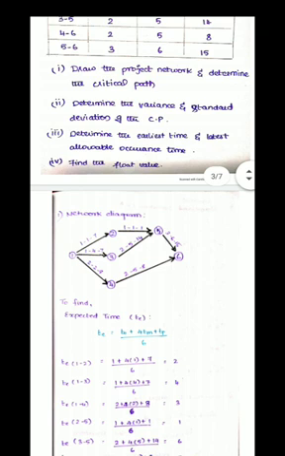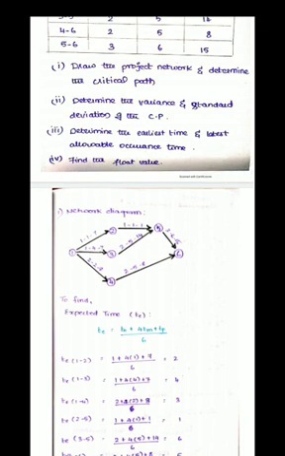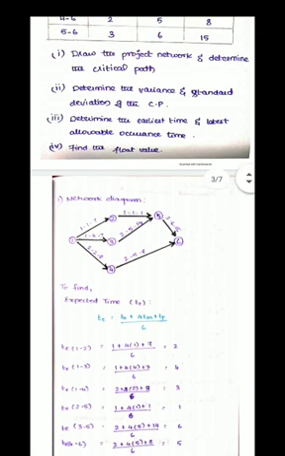Then earliest time and latest allowable occurrence time. Earliest time is known for forward calculation, and latest allowable occurrence time is known for backward calculation. In earliest time you add upon the expected time.